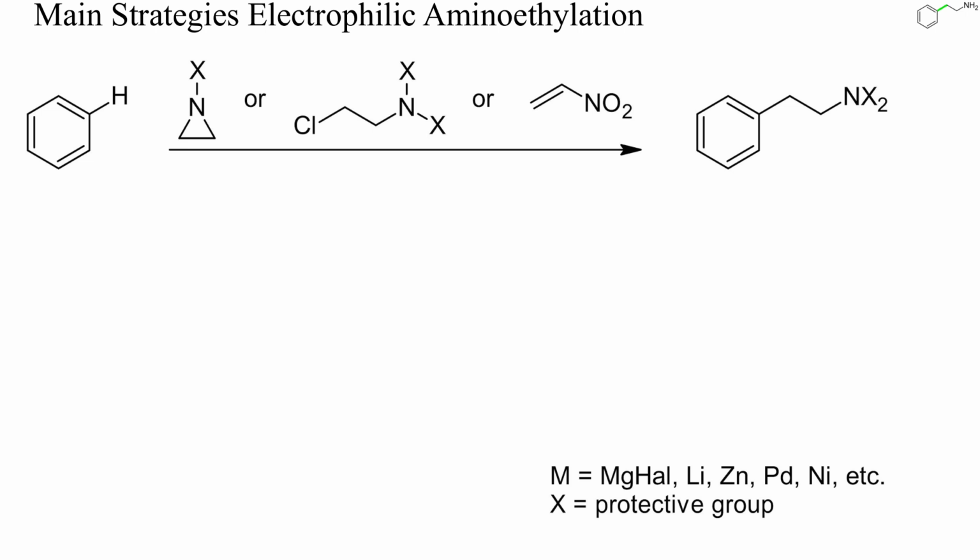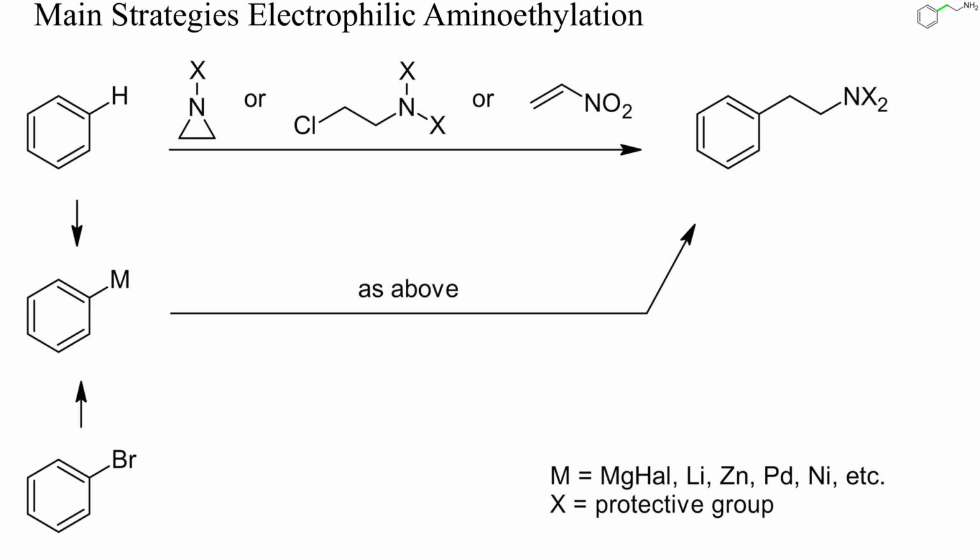Electron-rich arenes can be aminoethylated electrophilically, for example by treatment with aziridines, haloethylamines or nitroalkenes, usually in the presence of acidic catalysts. If a given arene is not reactive enough or reacts at the wrong position, an aryl halide can be converted into a more nucleophilic organometallic reagent and then treated with a suitable electrophile.